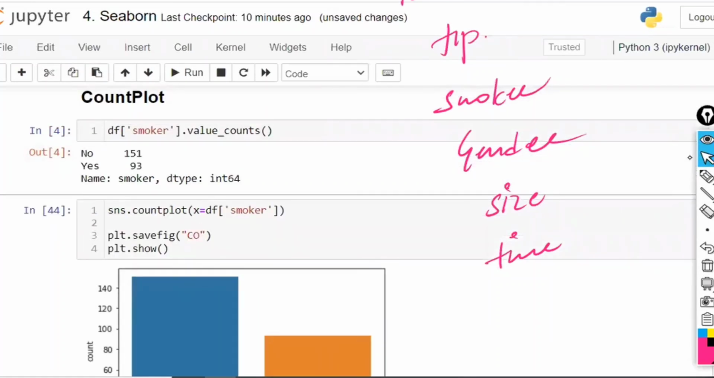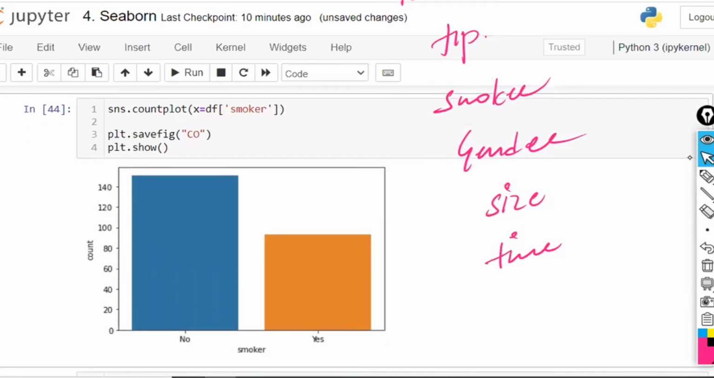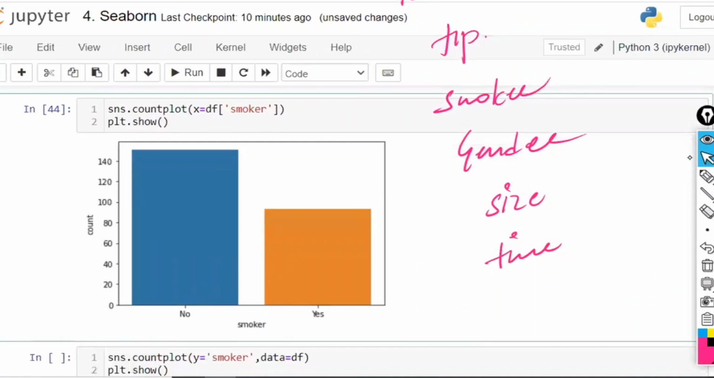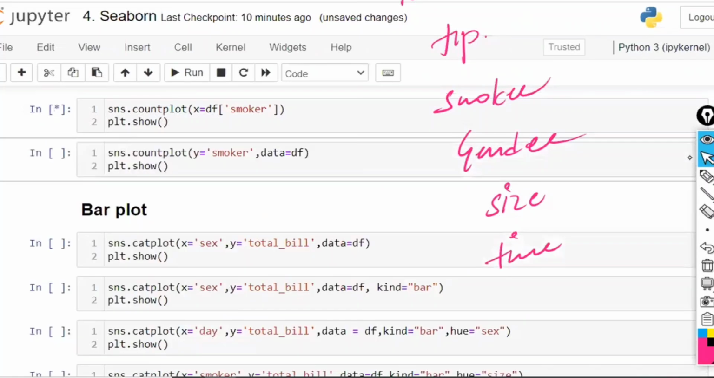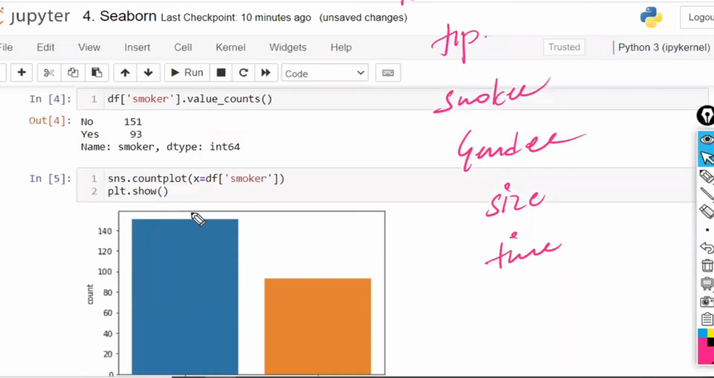This is pandas. Now the same thing you want to represent. How are we going to represent this? By using the count plot. Taking the count plot, x is equal to smoker. Then plt.show, and you are going to get a count plot where you have the count. The same count you can observe here also, right? Both are the same.